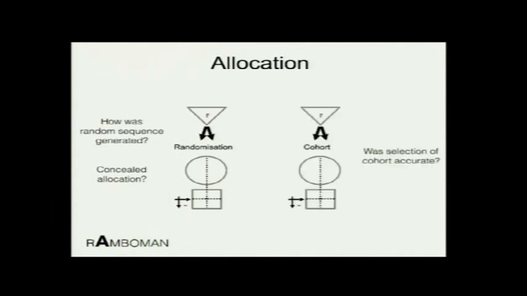In cohort studies, one of the examples was presented before. The most important thing is how was the cohort selected? If it was measured, was it measured accurately? If you are selecting a cohort of diabetics versus non-diabetics, how did you measure that diabetes? That is important. And then once you have these two groups, the EG means the exposure group or the intervention group.